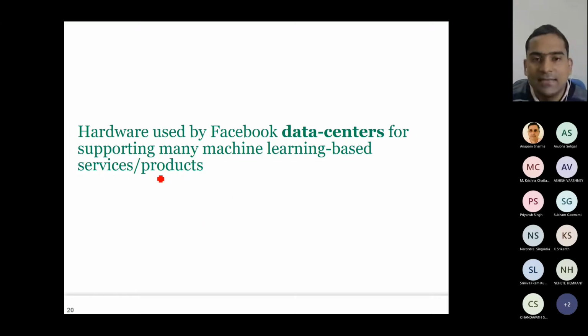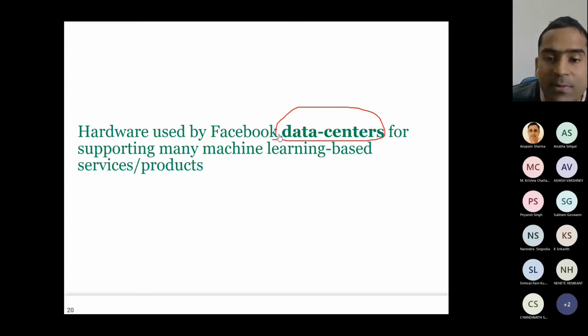Now, the second and the last technique that I'm going to review here is hardware that is used by Facebook in data centers. So if you remember the previous presentation that I discussed, there it was for mobile phone. How a particular company can make sure that their app is highly optimized on mobile phones of all the users. Now here they're managing their data centers and how they're managing it. Let us see.